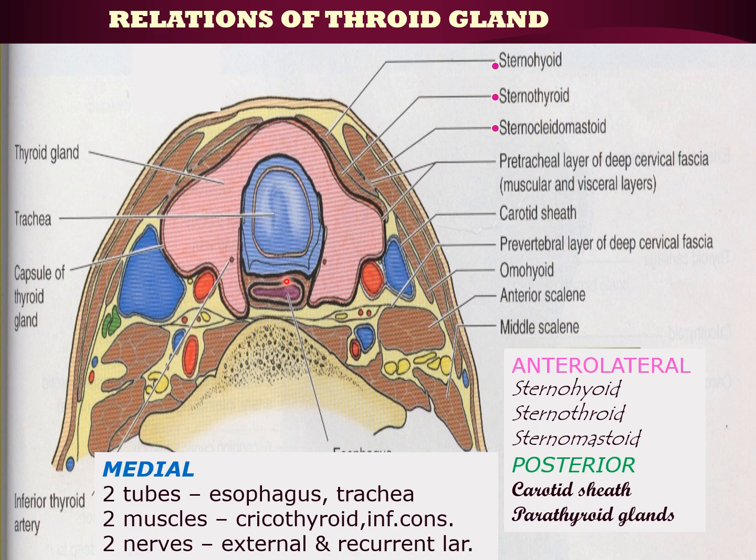The anterolateral surface is related to three muscles. We can see here the anterolateral surface of the thyroid gland: the sternohyoid, sternothyroid and sternocleidomastoid. Posteriorly, it is related to the carotid sheath, and also the parathyroid glands. We can see here the carotid sheath with its contents. We can make out the internal jugular vein and carotid arteries as the contents of the carotid sheath. These are the relations of the surfaces of the thyroid gland.